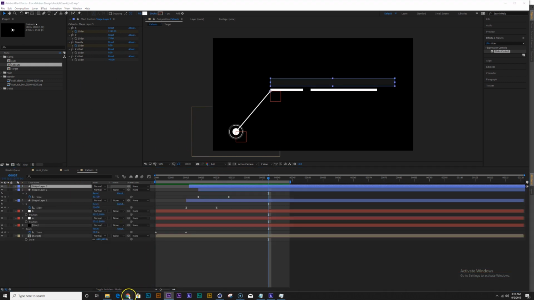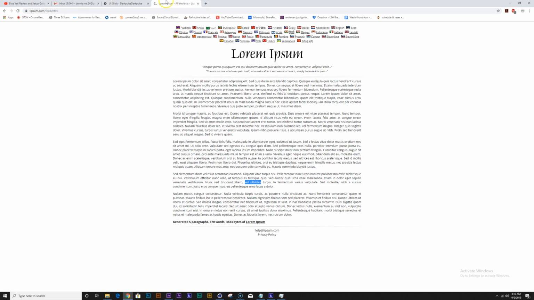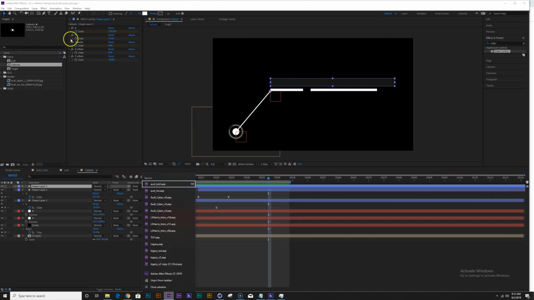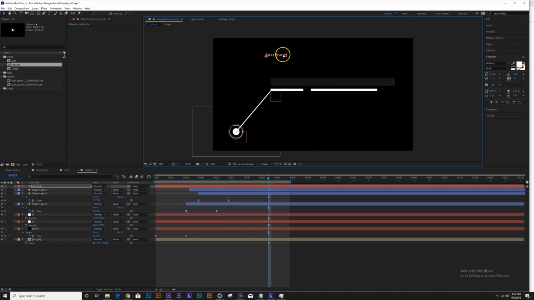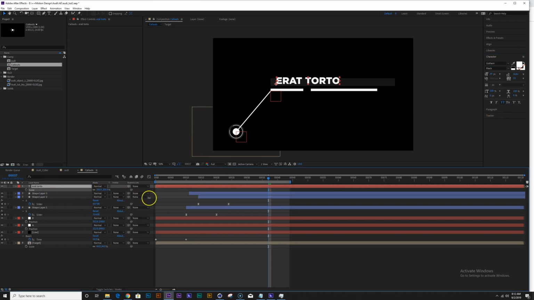Let's add some text. I'm going to be using Lorem Ipsum. These are just fake words that look like English, but for this mockup it should be fine. So let's just grab a word here, grab our text tool, and let's drag it down. Let's make that black, and let's scale this up. Not that big.